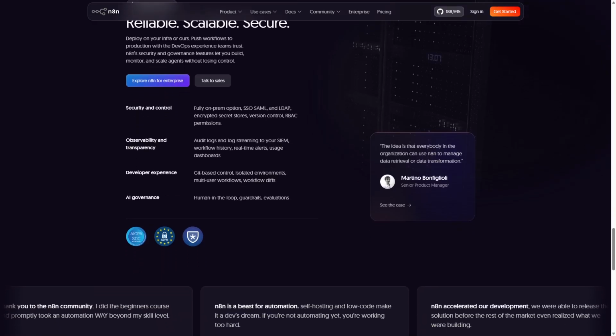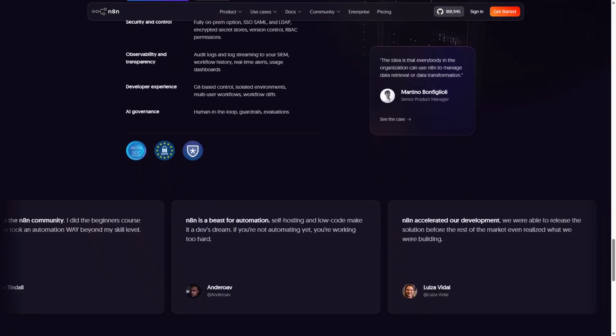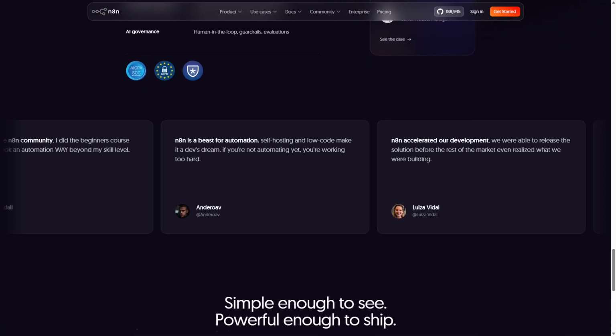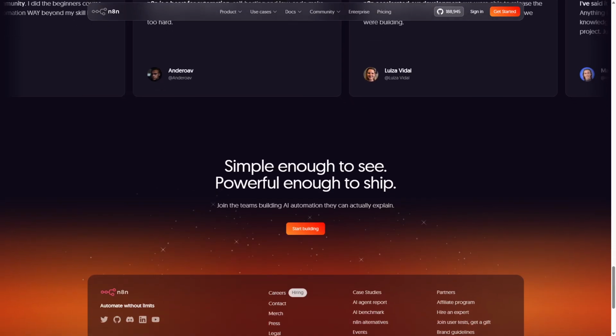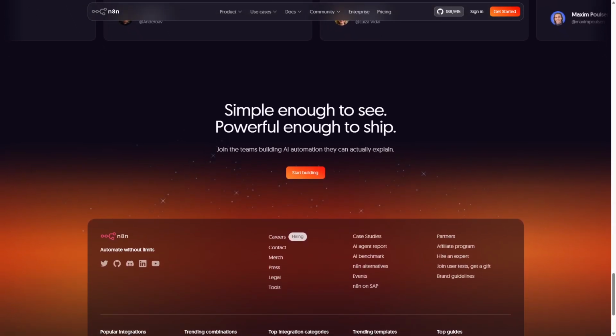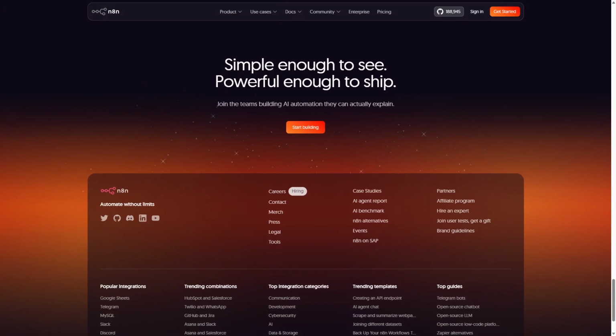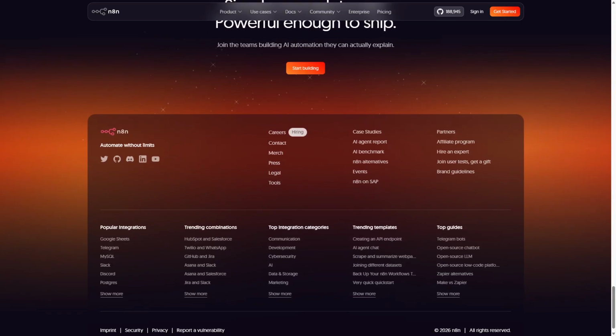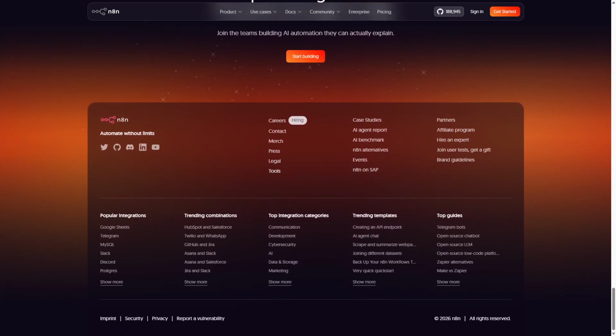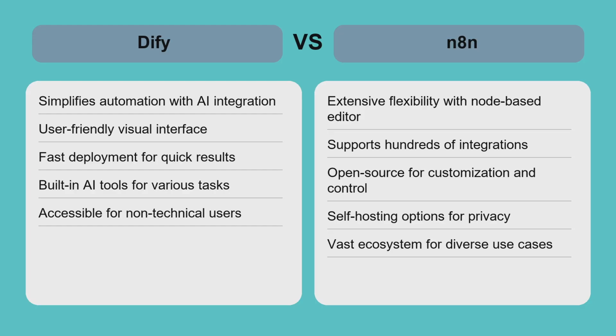It is best suited for users who need detailed customization, want to integrate with a wide range of tools, or prefer an open-source solution for privacy and control. While n8n can incorporate AI components, it is not focused solely on AI automation, but rather on versatile workflow orchestration for various business processes. Comparing Dify and n8n highlights a trade-off between ease of AI automation and customization depth.